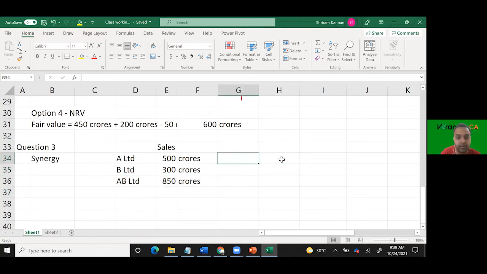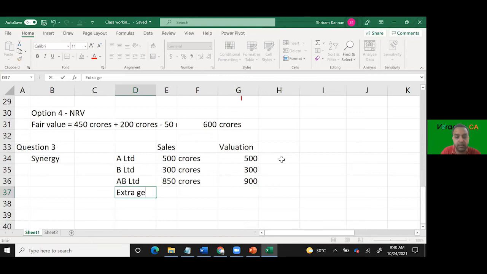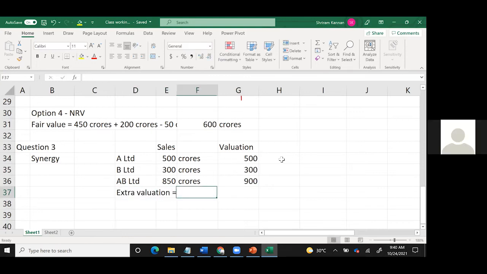Yes, sir. Because of this, the value of the combined entity will be much more than the value of the independent entities. Let's say valuation. The value of A Limited could be 500 crores. The value of B Limited could be 300 crores. Upon amalgamation, the value of the combined entity is going to be 900 crores. How did this 900 come? How much extra value are you generating because of working together? Extra value that is getting generated is synergy.